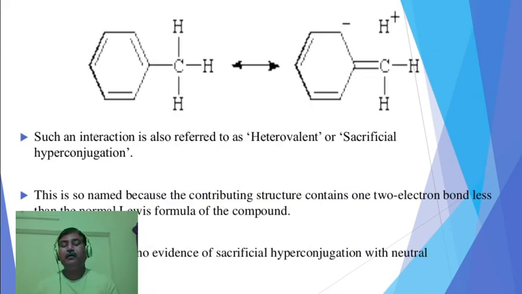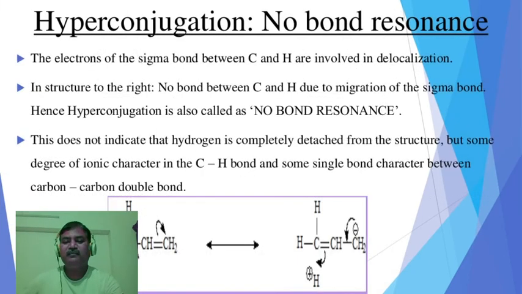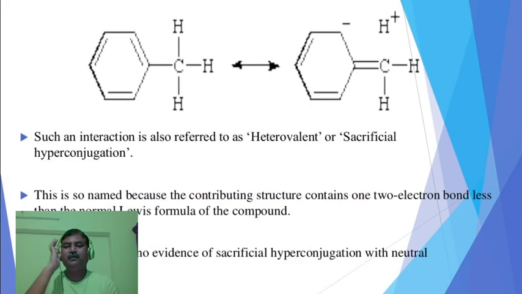Now third, it is observed not only in straight chain compounds but also in cyclic ring structures. Now what is the name of this compound? This is toluene. In the toluene structure, this is CH3 and this is the benzene ring system, that is C6H5CH3. Now in toluene, this carbon atom is the alpha carbon atom. Why is it alpha? It is next to this double bond.